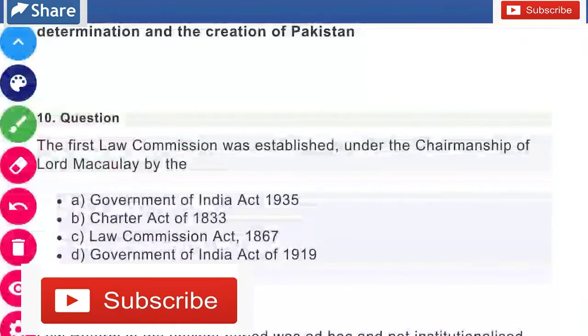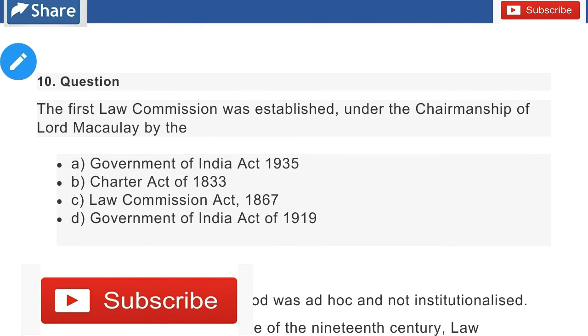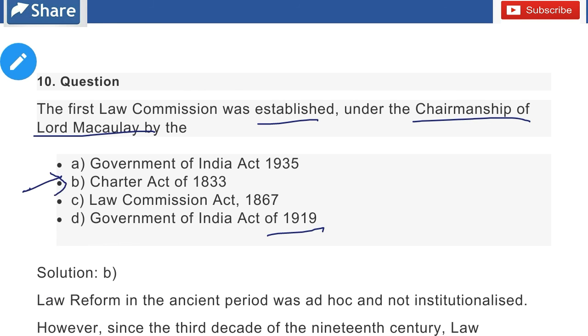Now we will move to the next question. So the first law commission was established under the chairmanship of Lord Macaulay by which act? A is Government of India Act of 1935, B Charter Act of 1833, C Law Commission Act of 1867, D Government of India Act of 1919. So the answer is B, Charter Act of 1833.